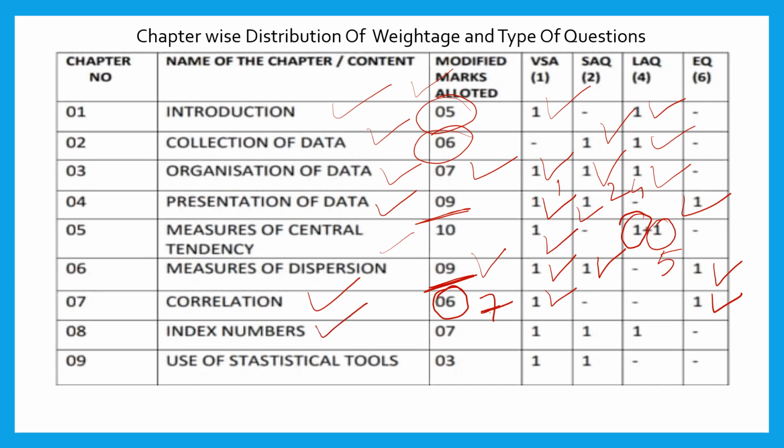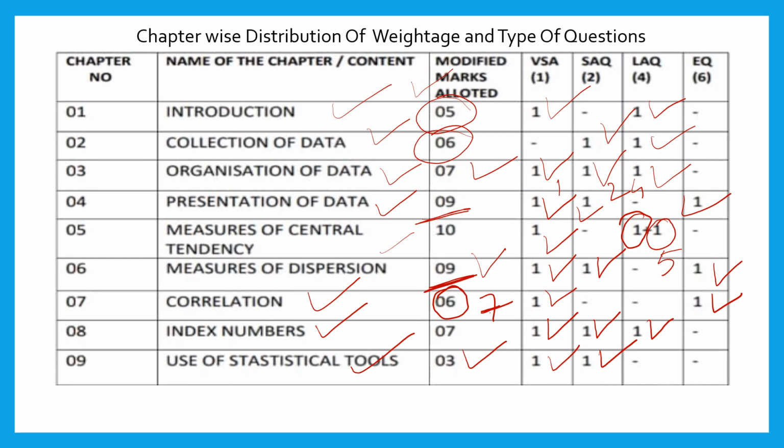Then come to index numbers. From this chapter you can expect one 4 mark question, one 2 mark question and one 1 mark question. And the uses of statistical tools, if we consider, here allotted marks is 3 marks, and from this chapter you can expect one 2 mark question and one 1 mark question.